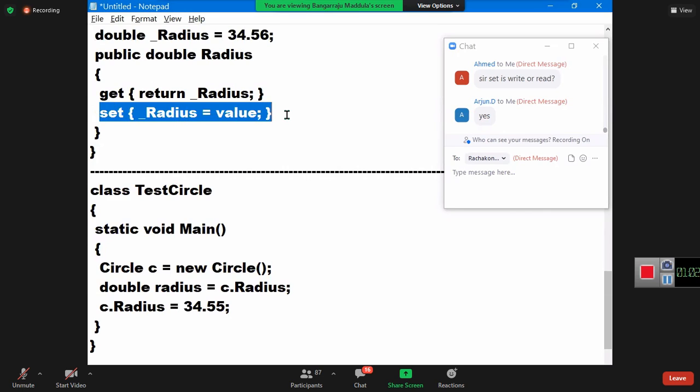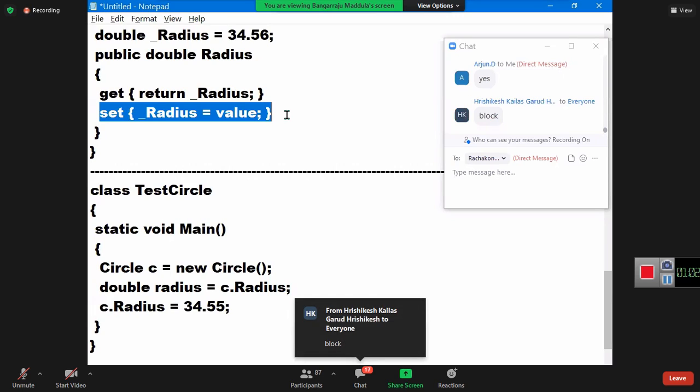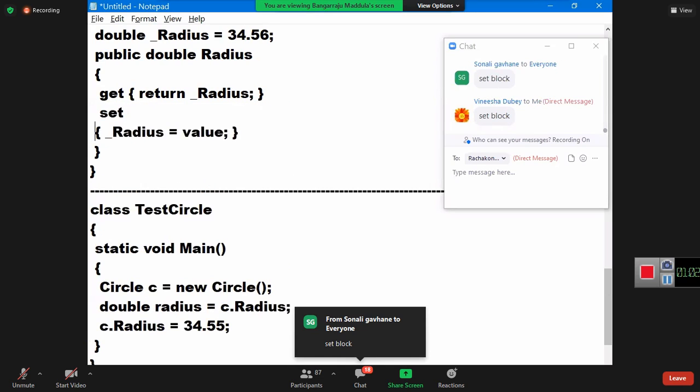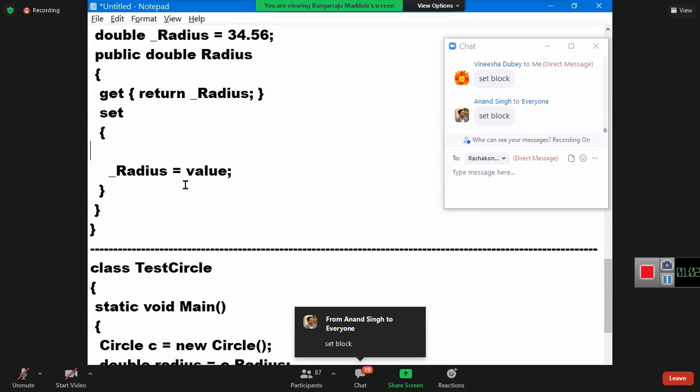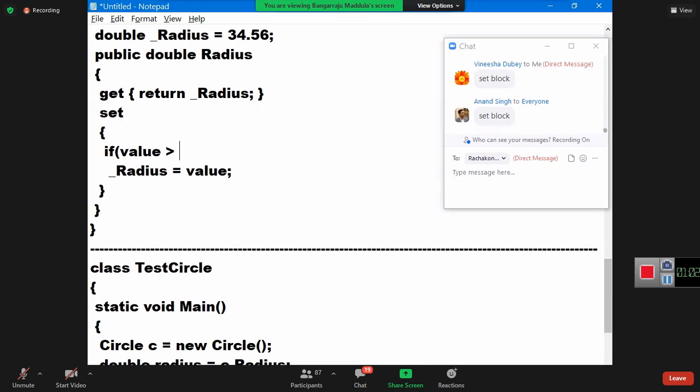Is the value 34.55 directly going to underscore radius, or is it going through that set block? Louder. Going through set block. Am I correct? Yes or not? Okay. So because it is going through set block, I can write a condition in my code now. What is the condition? If value is greater than underscore radius, then only underscore radius is equal to value.